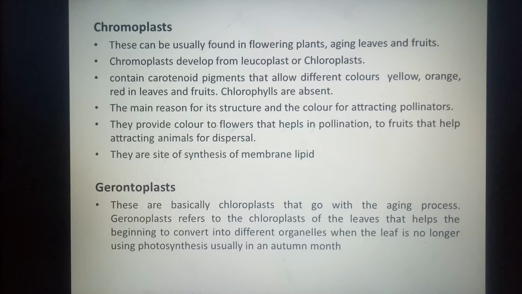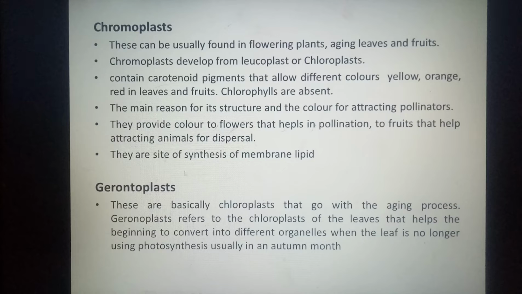Because chromoplasts provide color to the structures which contain them, they help in attracting pollinators, or even attracting animals to eat fruits for dispersal of seeds. So they have a role in helping the plant in attracting the pollinators for pollination, and the animals for dispersal of the seeds.